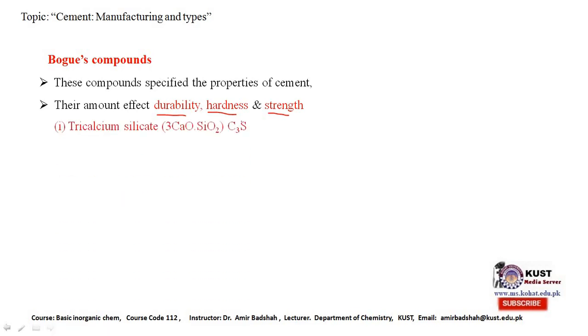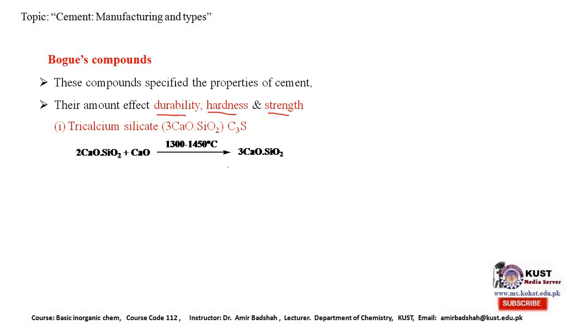What are these Bogue's compounds? The first one is tricalcium silicate, whose formula is shown here and which is represented by the symbol C3S. It is made by the reaction of dicalcium silicate with calcium oxide at 1300 to 1450 degrees C in the rotary kiln.